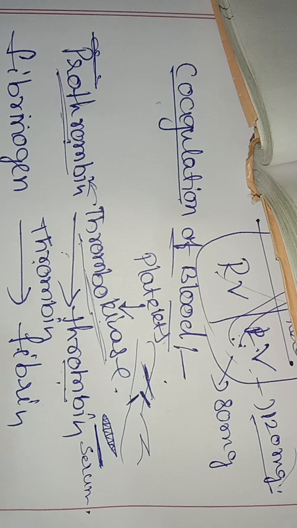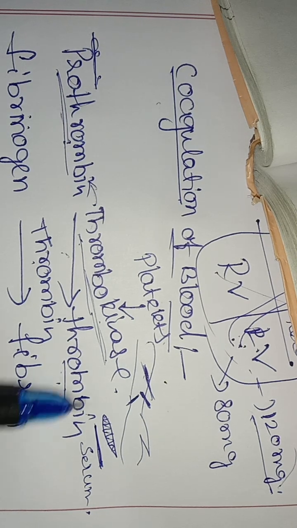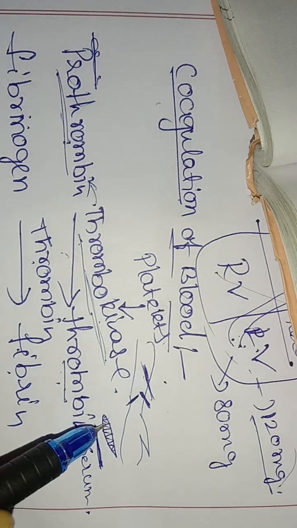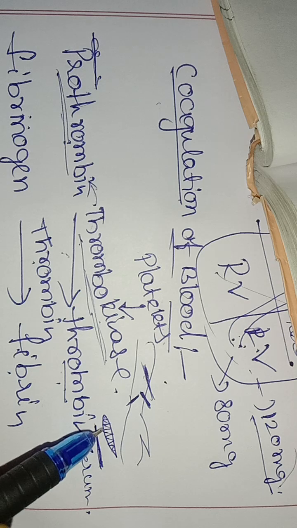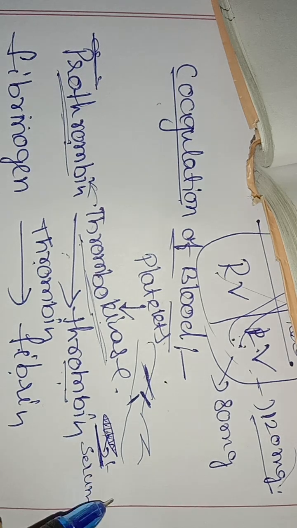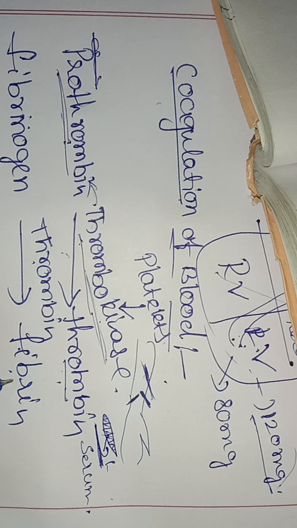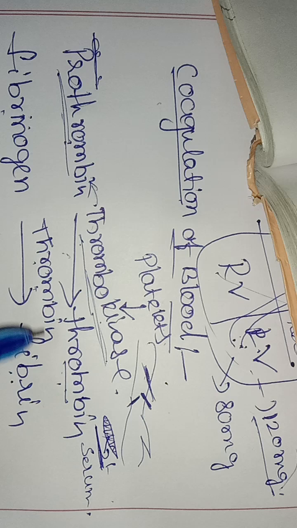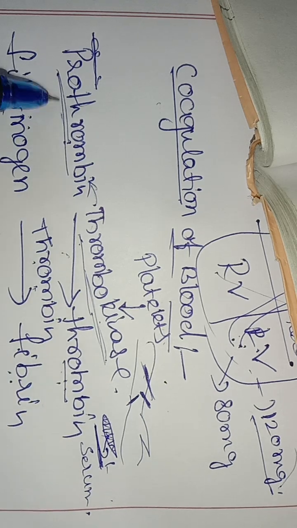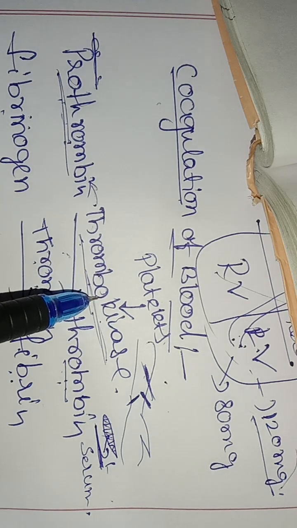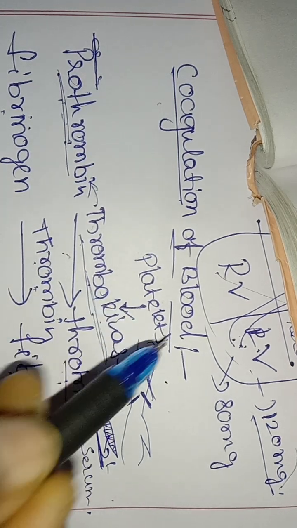Okay, so how to remember this? If you go in reverse, it is easy to remember. After a cut on your hand, near the cut we find thread-like structures pulling the edges. Take that as fibrin. Fibrin comes from fibrinogen, which is activated by thrombin. Thrombin comes from prothrombin, which is activated by thrombokinase. Thrombokinase is an enzyme that comes from the platelets.